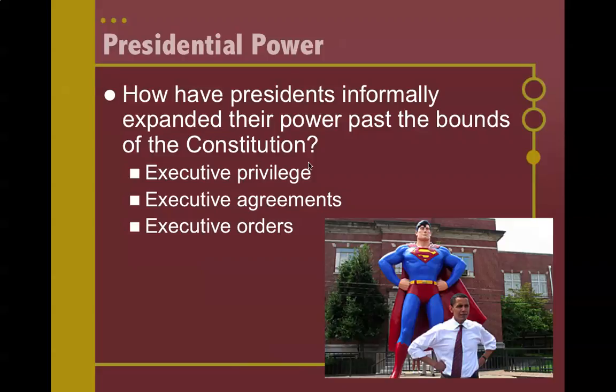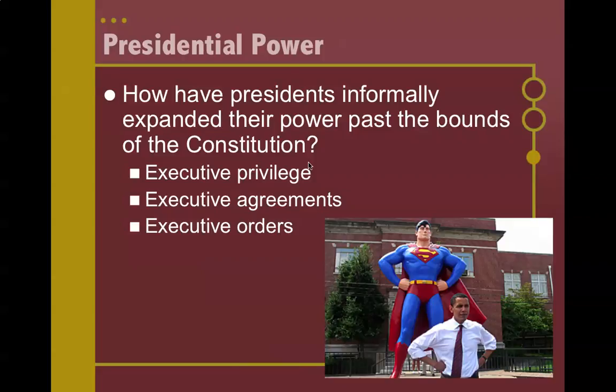2, the president can issue what are called executive agreements, where the president signs a deal with a leader from another country and then doesn't go through the Senate like the president would have to with a treaty. And then lastly, the president could issue an executive order.